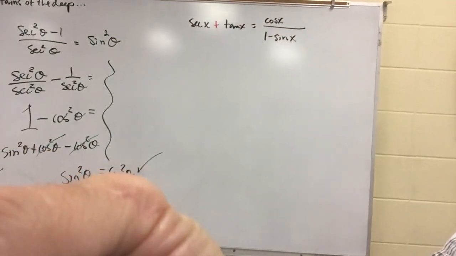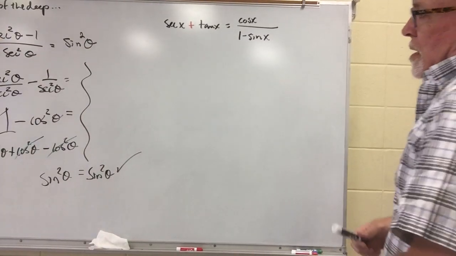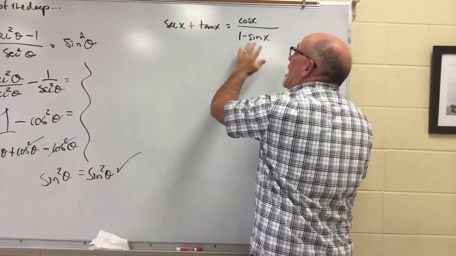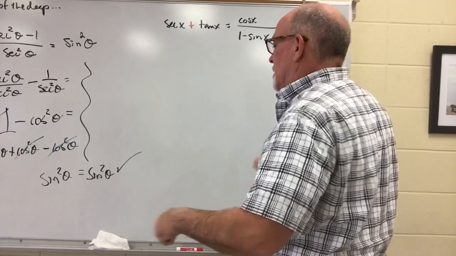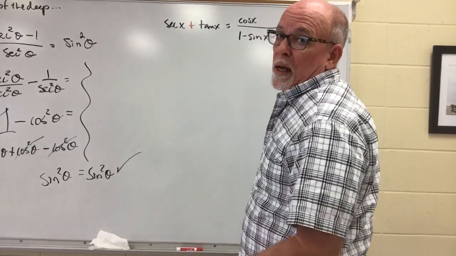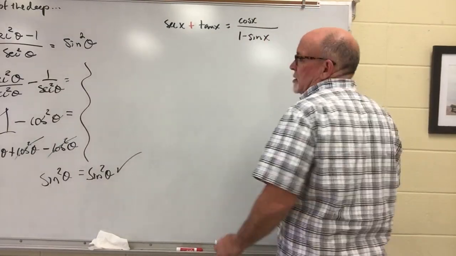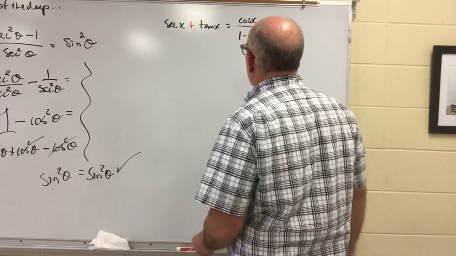All right. This is example number 5 in your text. Your author decided to work on the left-hand side. I'm choosing to work on the right-hand side. So you are not bound to work these the same way. If you are working with a friend at home doing your homework in some manner, then it would make sense to work them the same way.